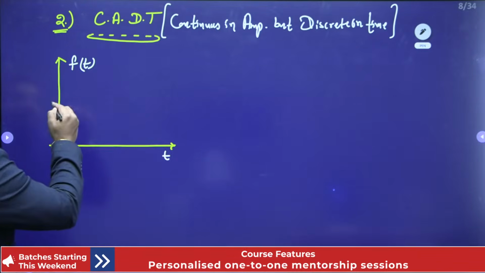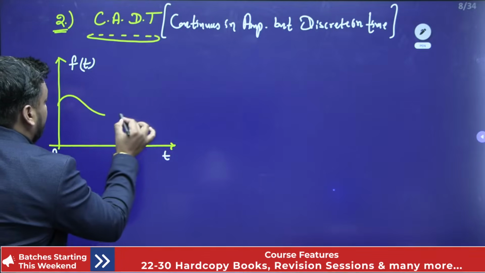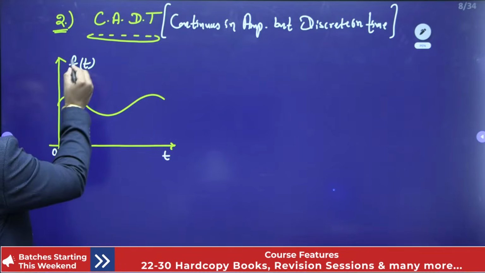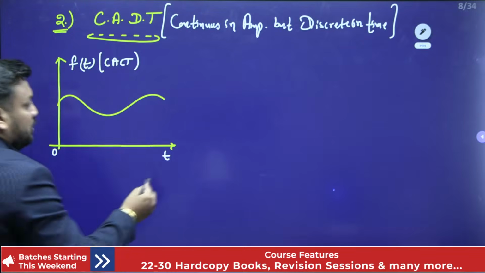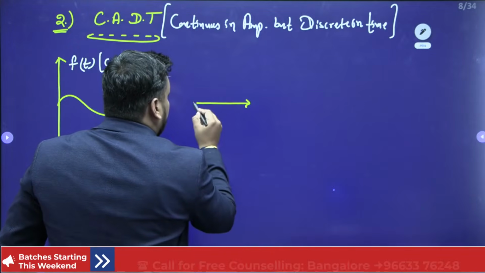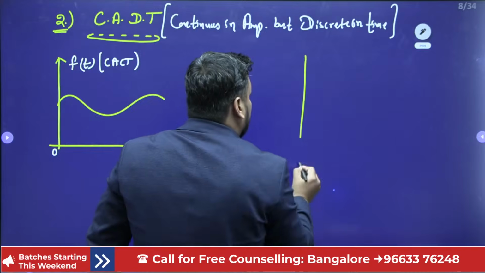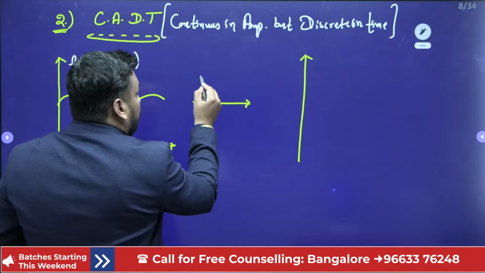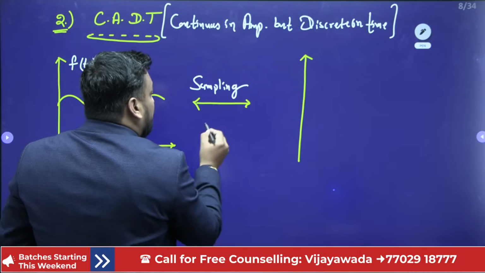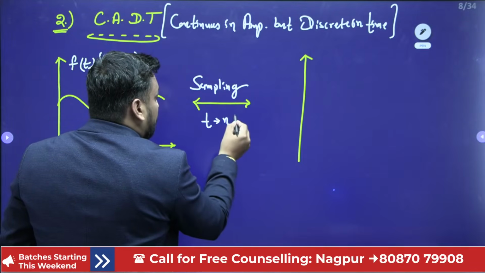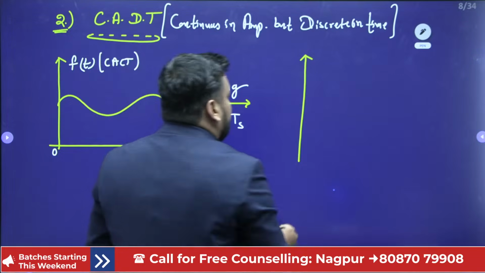So this is my effort. Let me take this as my CACT signal. If I want to generate a CADT signal from it, I need to perform one operation, known as the sampling operation. Do you know what we are doing in sampling? We are just replacing t with nTs.